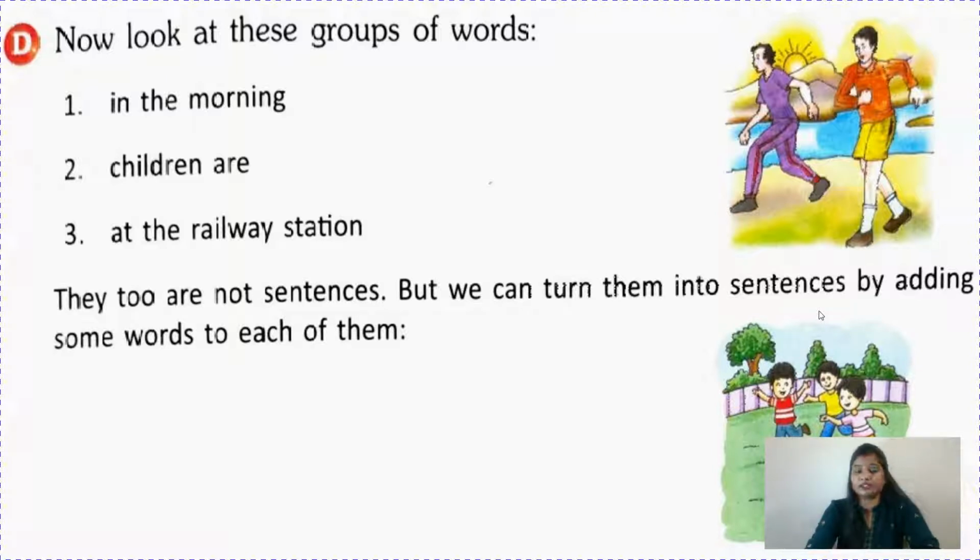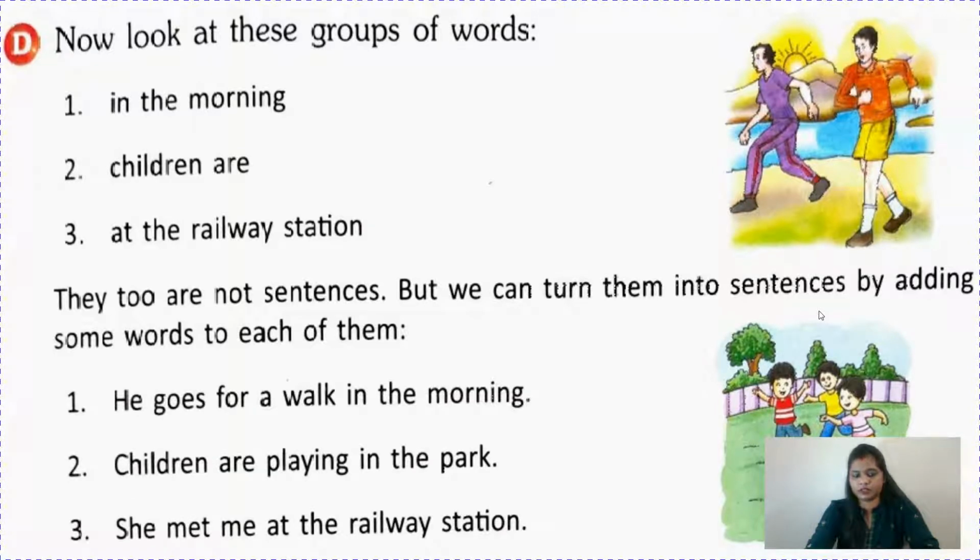Like in the first one, it's written "in the morning." So you can add something in the first, like you can say, "Sun rises in the morning." Two persons are running in the morning. I take breakfast in the morning. I study in the morning. Anything you can add. Like the second one, "children are." Children are playing in the park. Children are eating pizzas. Children are studying together. Anything you can write.